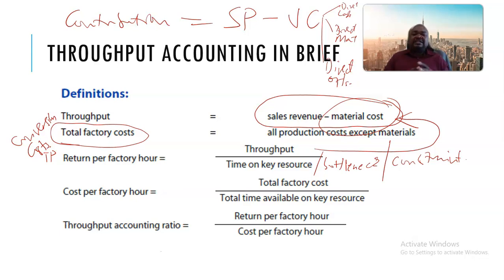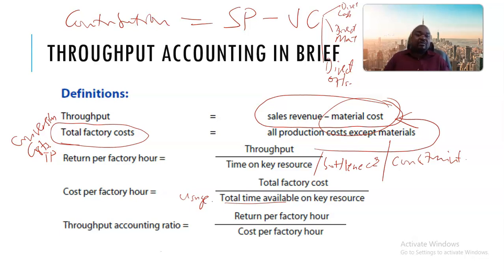Then there is the cost per factory hour, which is given by the total factory cost. Remember, I said total factory cost could also be referred to as the conversion costs. So total factory cost divided by the time available on the key resource, and time available can sometimes be referred to as the usage.